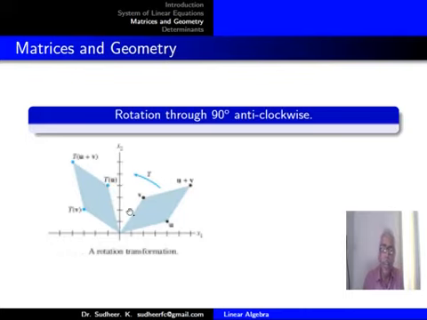And because you are turning this triangle through 90 degrees, the lengths are not changing. So if this point has an x-coordinate, the same will be the y-coordinate of the image. And what is the y-coordinate of the image of the point? Negative of that will be the y-coordinate of the image. So tell me, what will be the image of (x, y) under this rotation through 90 degrees anti-clockwise? (x, y) will be converted to (-y, x).